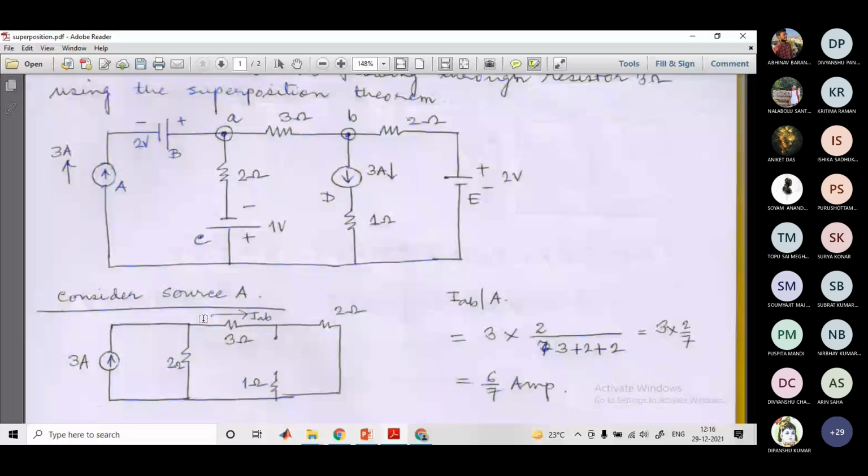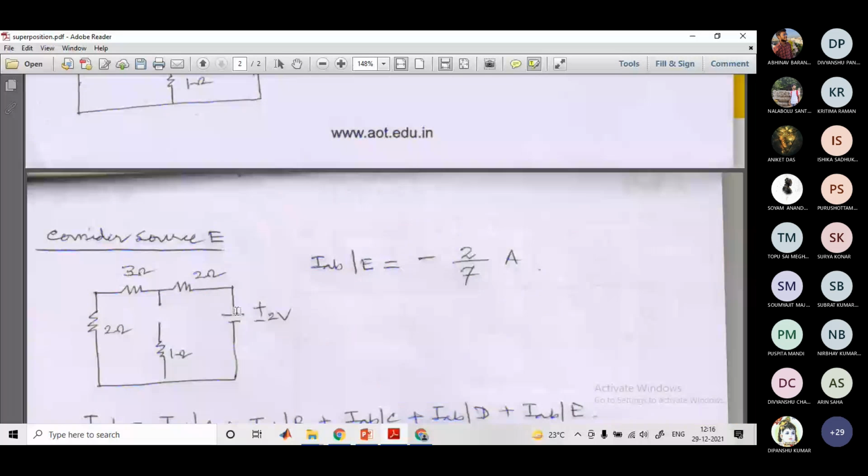So this is the convention I have followed. From A to B I have taken positive, so B to A, therefore, I have to take negative. Here it is from positive to negative, current is flowing like this. So it is now B to A. If you look at this 3 ampere source, this is A, this is B. So it is from B to A, the opposite direction, that's why negative. Okay?